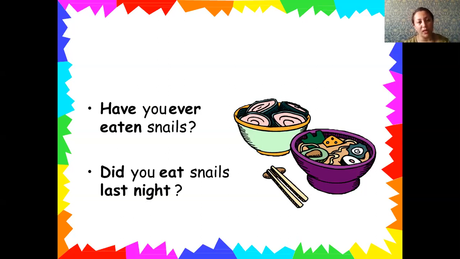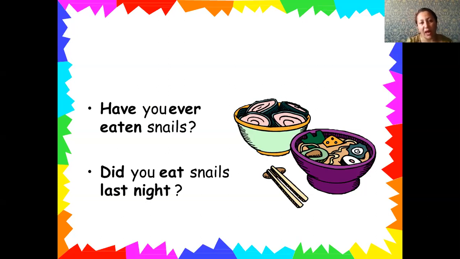For the first one, it is only asked, have you ever eaten? He or she doesn't know whether you have eaten or not. But for the second sentence, the action happened in the past. Therefore, he can ask, did you eat snail last night?